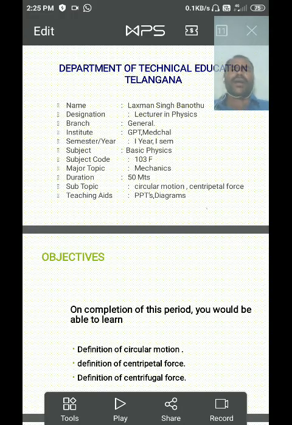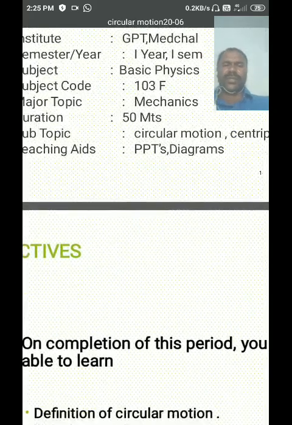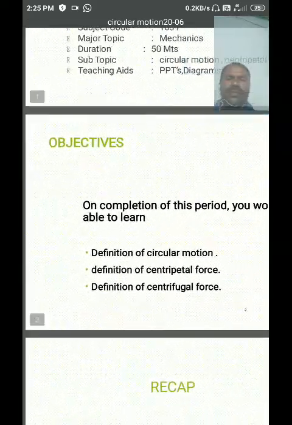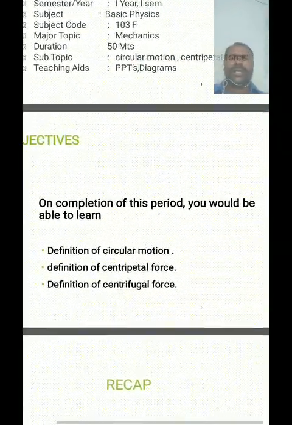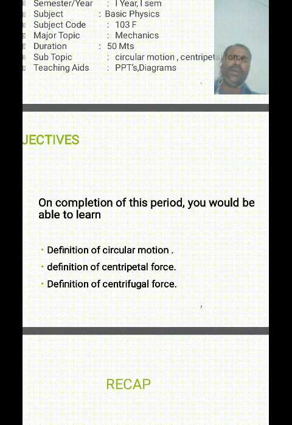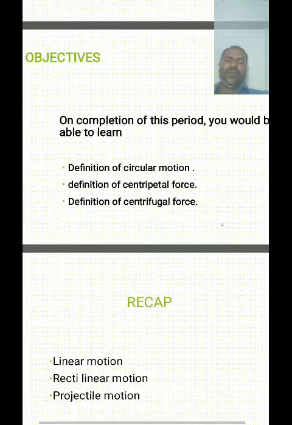Today we are going to discuss circular motion. On completion of this period, we will be able to understand the definition of circular motion, the definition of centripetal force, and the definition of centrifugal force.